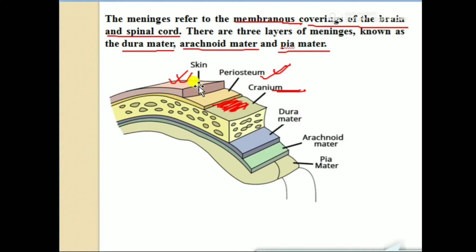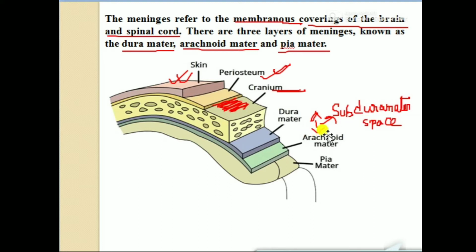But there is a space between the dura mater and the arachnoid mater. This space is known as the subdural space. Let me write that: subdural space. This space is present between the dura mater and the arachnoid mater.